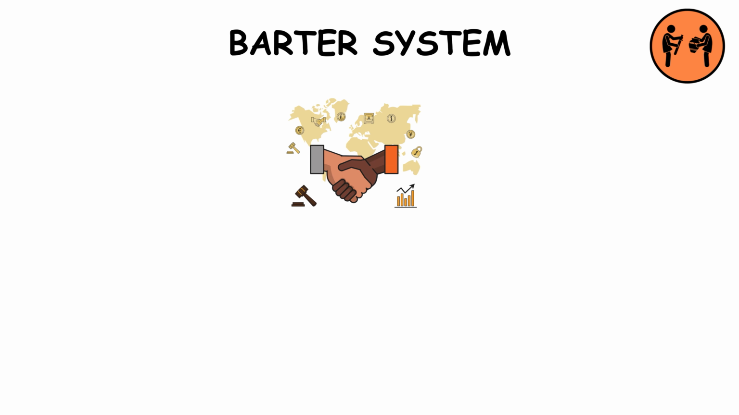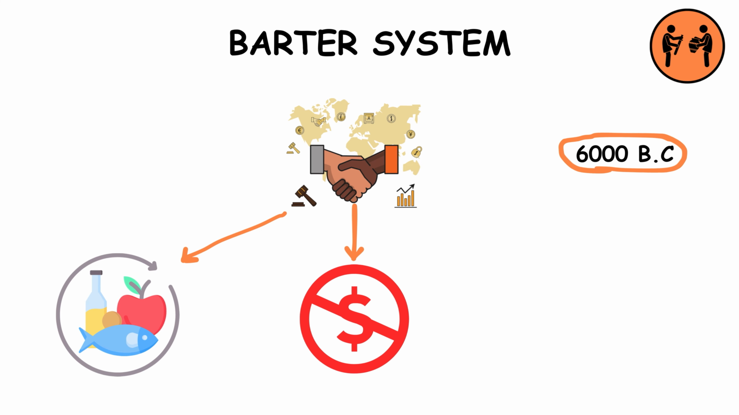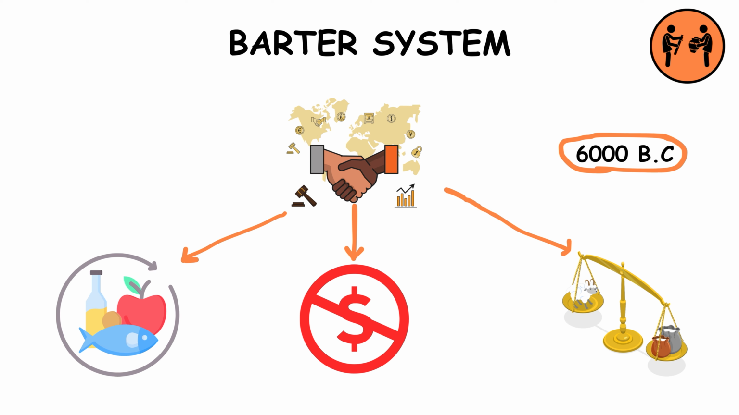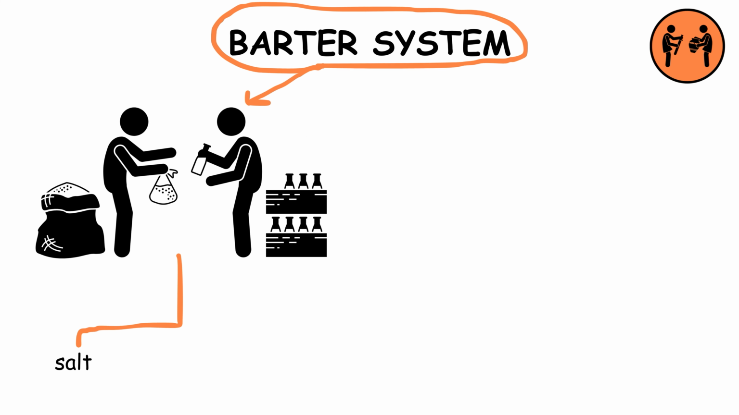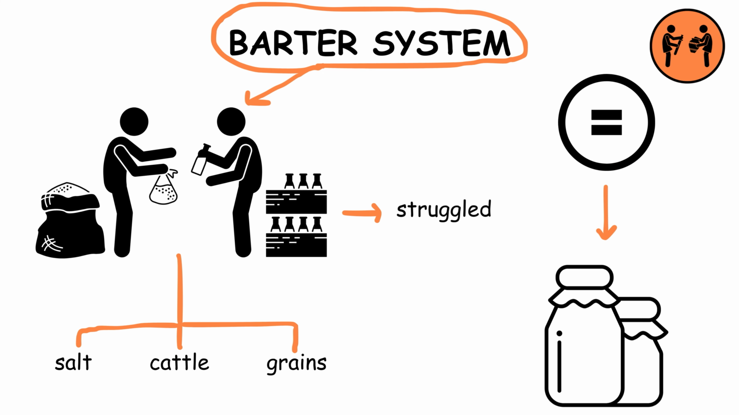Barter System. Barter System marks the dawn of trade, where goods were exchanged for other goods without money. Around 6000 BC, this system flourished. Communities traded items like salt, cattle, and grains. This method, however, struggled with determining equal value and perishability of goods.